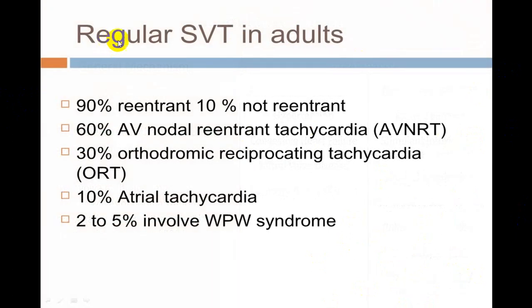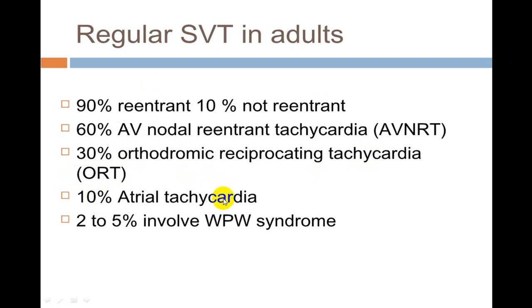By and large, these are regular supraventricular tachycardias in adults. 90% of these are because of re-entry phenomena, and only 10% are because of other than re-entry phenomena. Re-entry phenomena can be AV nodal re-entry, which is 60%, and 30% are because of orthodromic reciprocating tachycardias. In short form we call it the ORT, orthodromic reciprocating tachycardias. So this is orthodromic re-entry tachycardias.